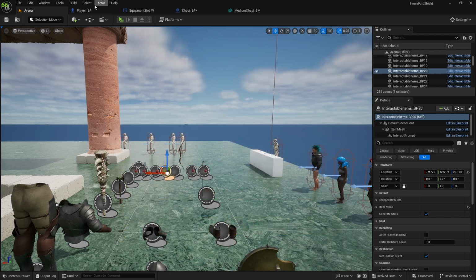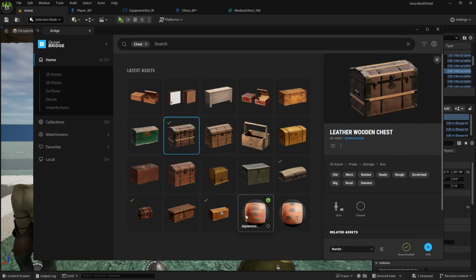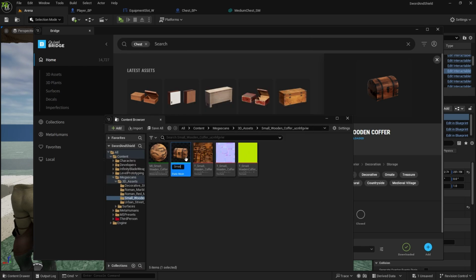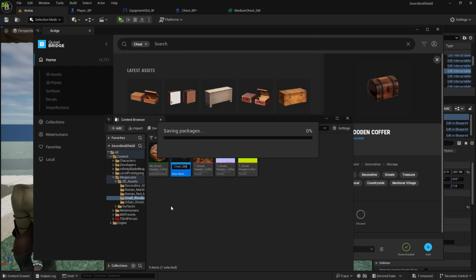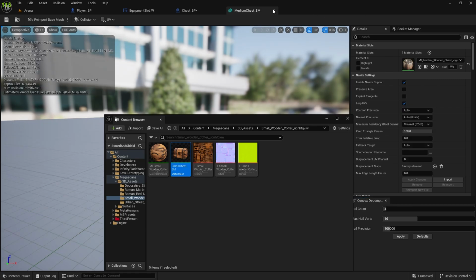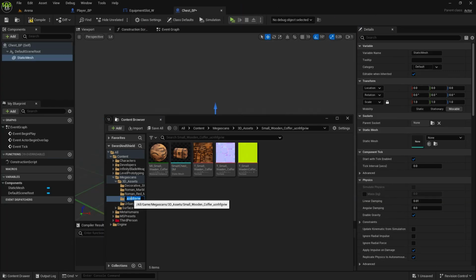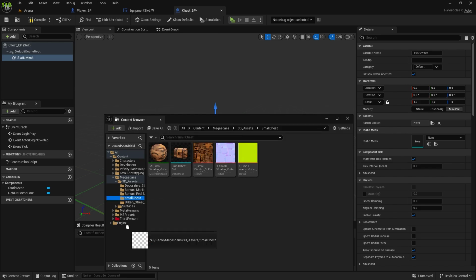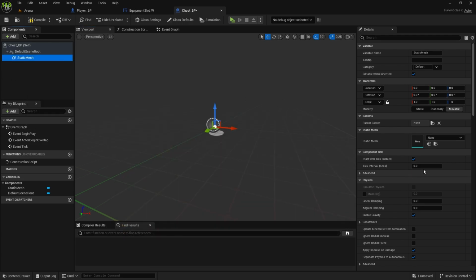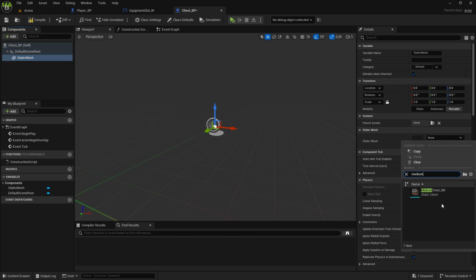Now let's also add the small one. So Quixel Bridge, this one here, add it. This will be small chest underscore SM. Also do collision, so auto convex collision, apply and save. We can close this and then rename this folder to small chest and transfer it to meshes. Alright, now this static mesh we can change to medium chest as default.